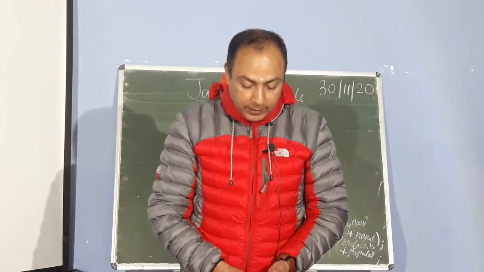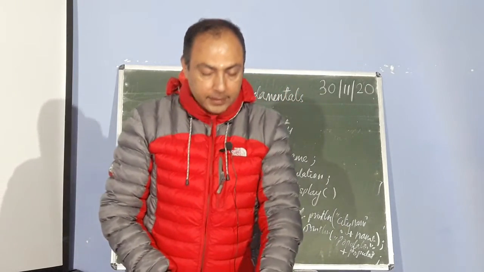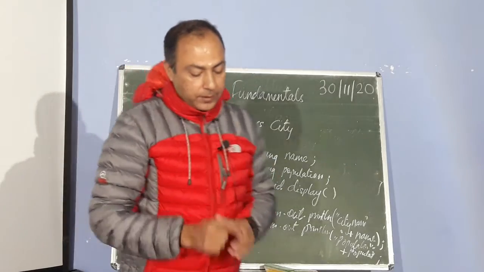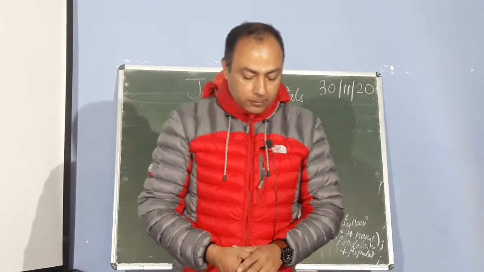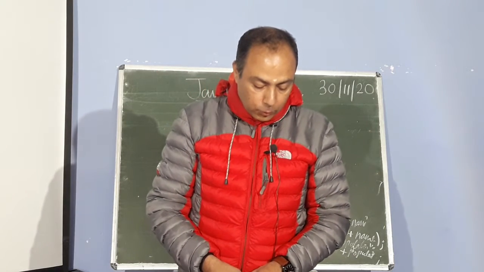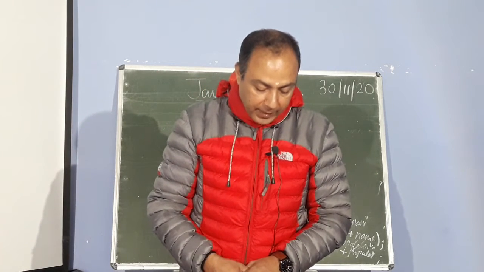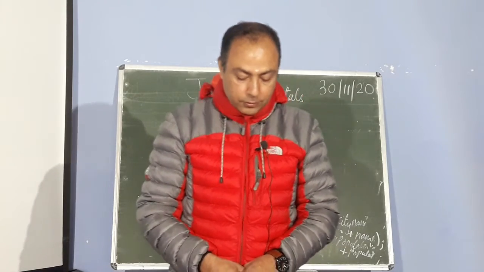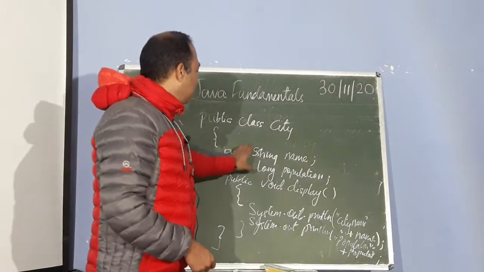The keyword class ensures that it is a class. So the keyword class is a Java inbuilt keyword. The braces following public class city mark the beginning. The two lines, public String name and public long population, declare the data members of the class to define the characteristics. So these are the attributes.